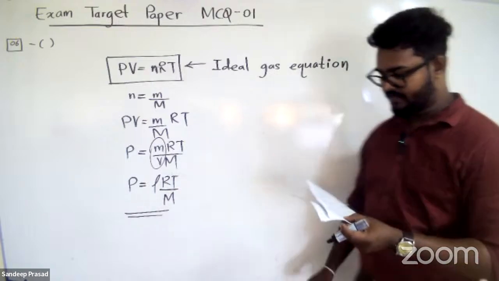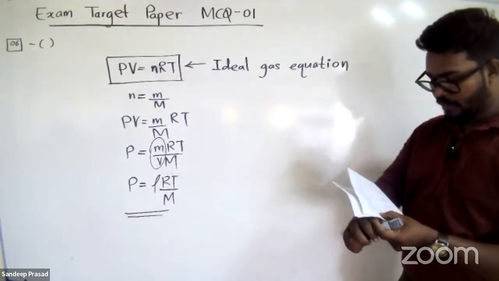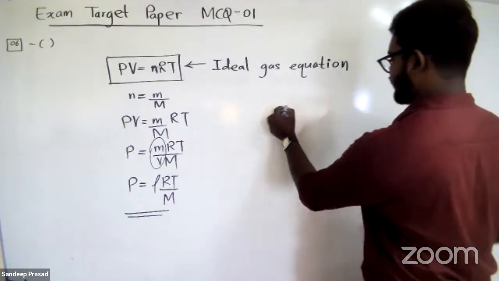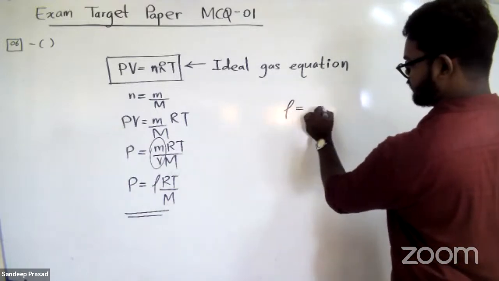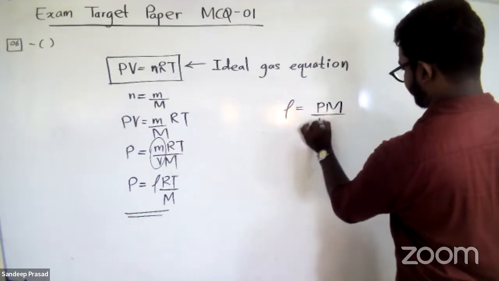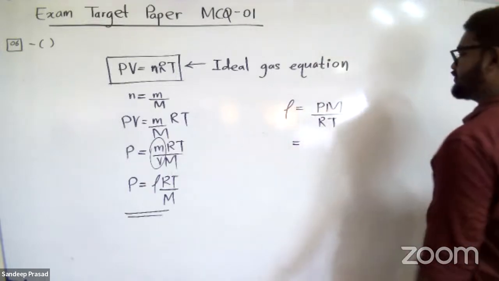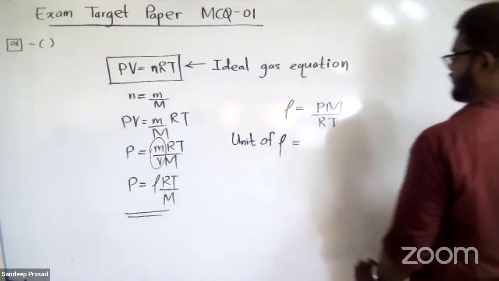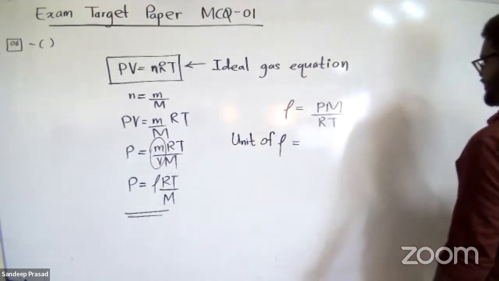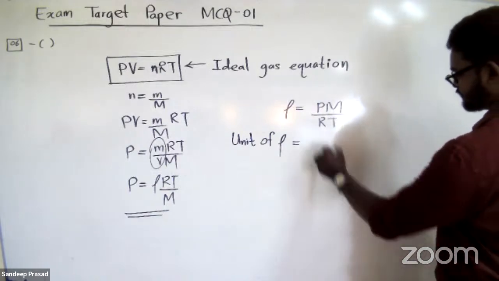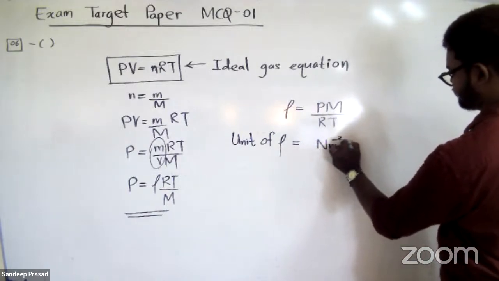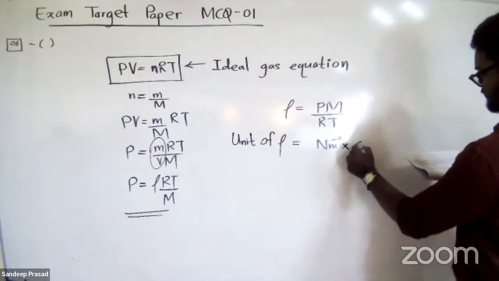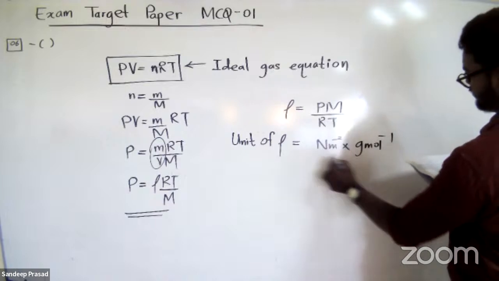So this is the way that we can derive. They're asking what is the unit of rho in this equation, right? Rho equals PM over RT. So what is the unit of P? If I consider the unit of rho and the units of these things, what is the unit of pressure? Newton per square meter. What is molar mass? Molar mass, we can consider that one as grams per mole. They have given that already.